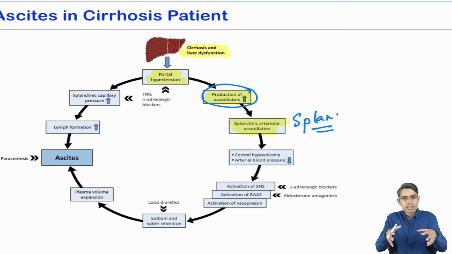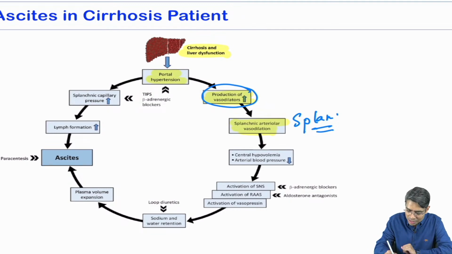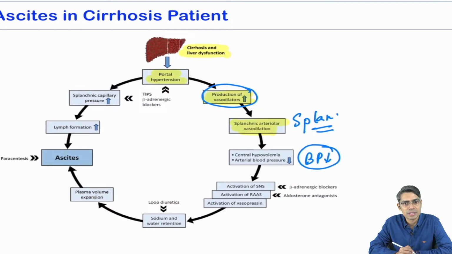More blood is diverted to the splanchnic arterioles due to their dilatation by the vasodilators. Less blood will circulate through the other parts of the systemic circulation, meaning blood pressure will be decreased.